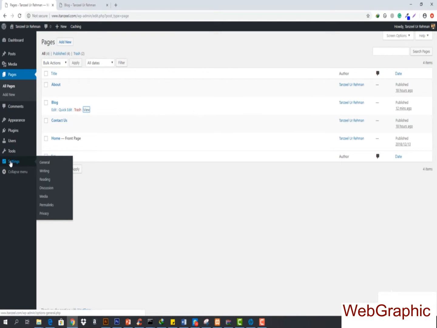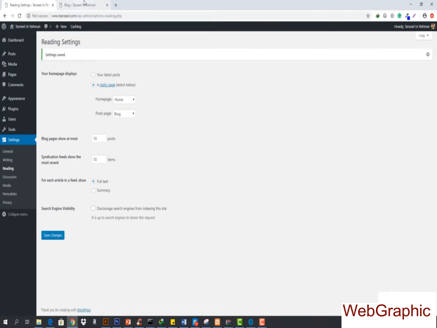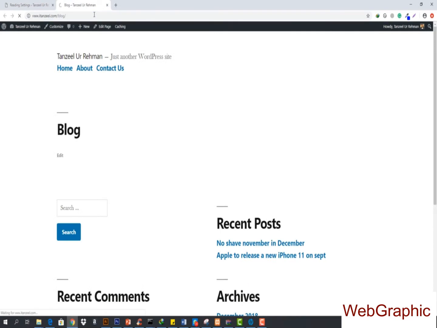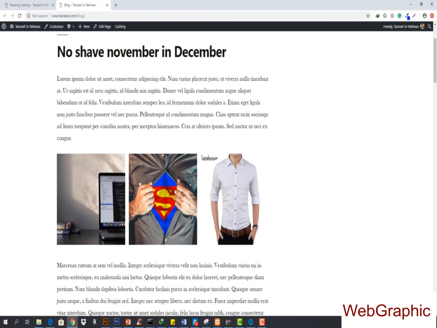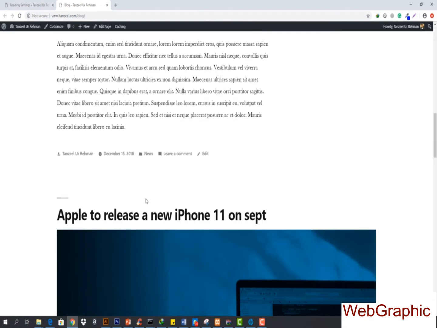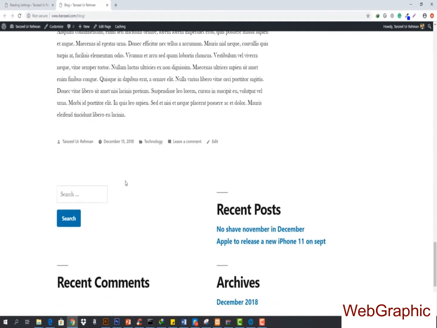We need to go to the settings, and then go to the reading, and do the exact same step that we did before. And you can see we've got the posts page, which is unchecked. So now you will select the blog from here, and you will select save changes. And now when you visit your blog page, you will see the blog page has changed, and you can see it's No Shave November and December coming right here, and Apple to release a new iPhone 11 in September, and this is fully coming right here.